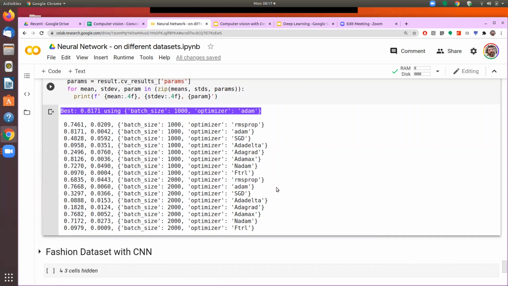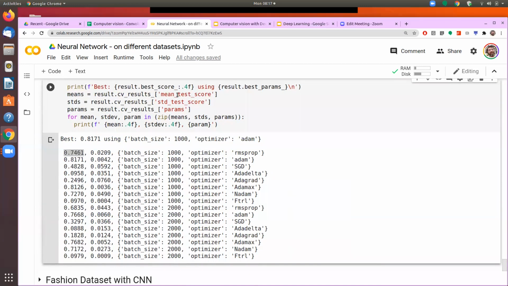So it ran for 3 folds and it is taking the average of those 3 folds for each combination. It is saying that when we ran with the optimizer as RMS prop and the batch size is 1000, then my average accuracy was 0.7461. That is what the mean test score we are getting here. And the standard deviation was 0.02.